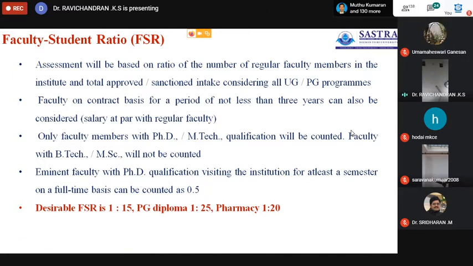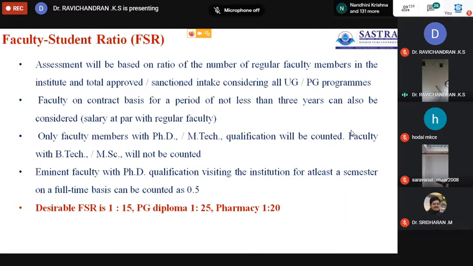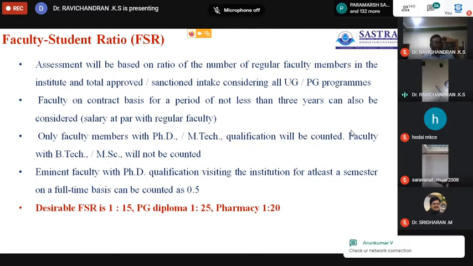The number of periods allotted for the degree course, either the odd semester or even semester, 135 or 246, divided by the faculty workload. For the regular faculty workload, you can also take the workload of science and humanities, management and other things.